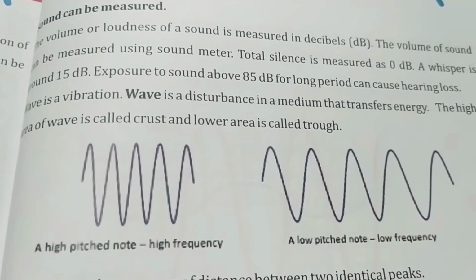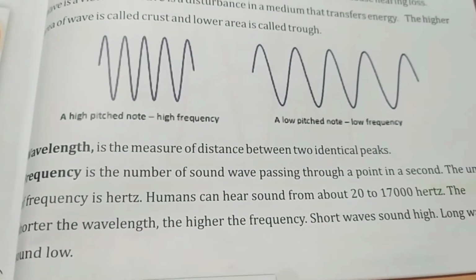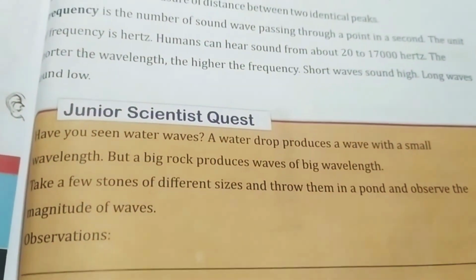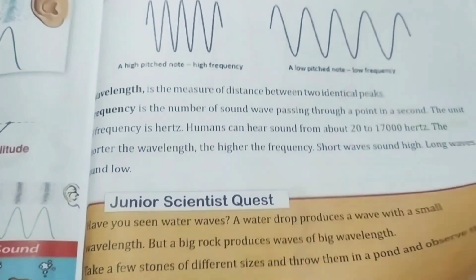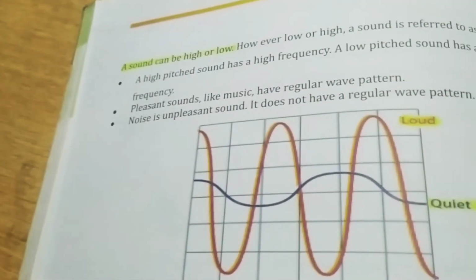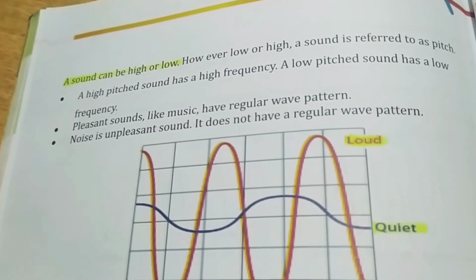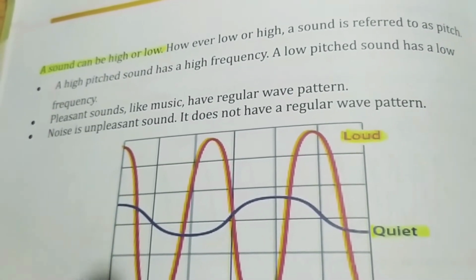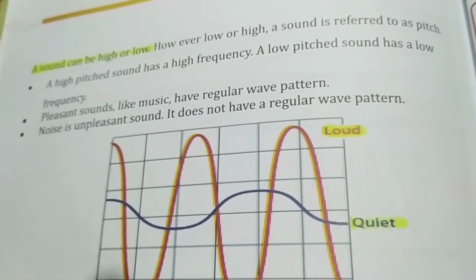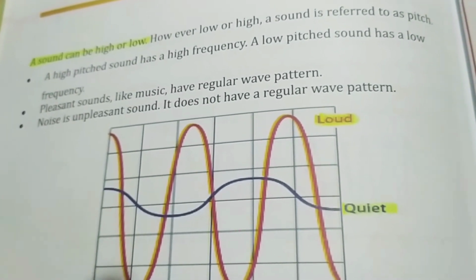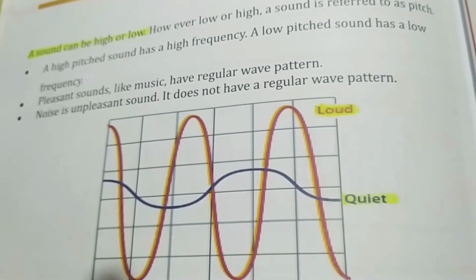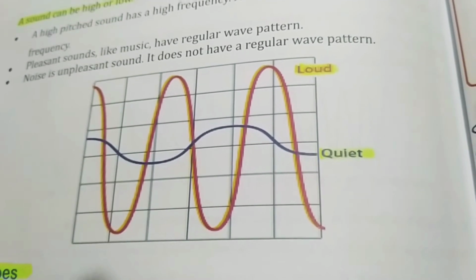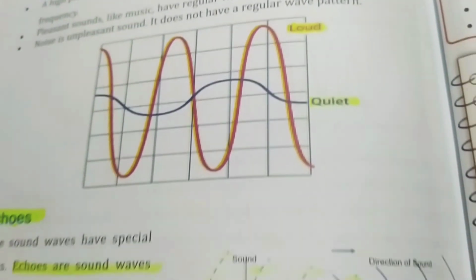We have studied all the forms of sounds. We have studied what is a louder sound, what is a shrill sound, what is a low pitch sound. A sound can be high or low; however, how low or high a sound is, is referred to as pitch. A high pitch sound has high frequency. A low pitch sound has low frequency. Pleasant sounds like music have a regular wave pattern. Noise, on the other hand, is unpleasant sound. You can see that a louder sound has high amplitude, and a quiet sound has no amplitude at all.